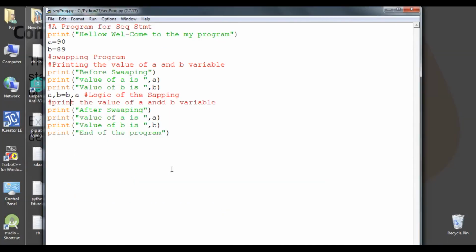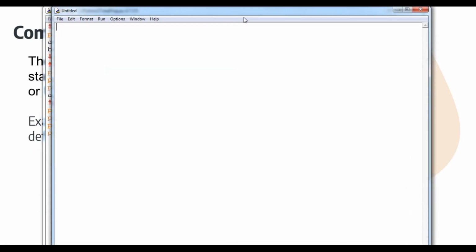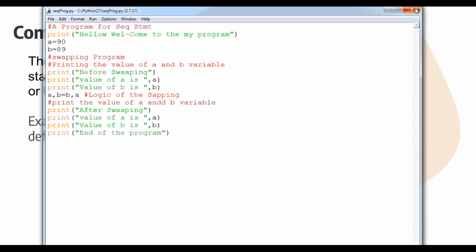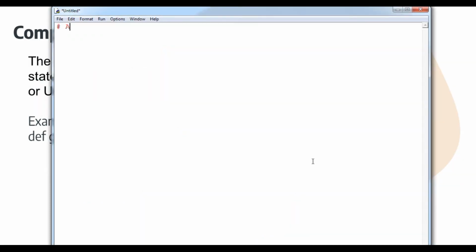So we will do the practical first, student, of the same. What I'm going to do, student, is open a new file, and I'm closing the earlier file. So I will create a particular program for compound statement.